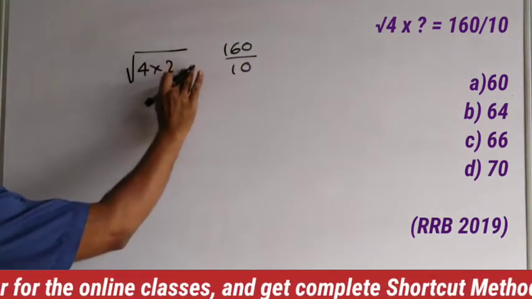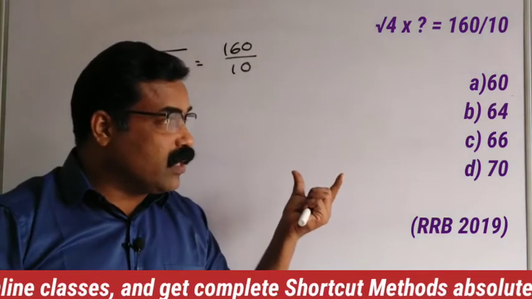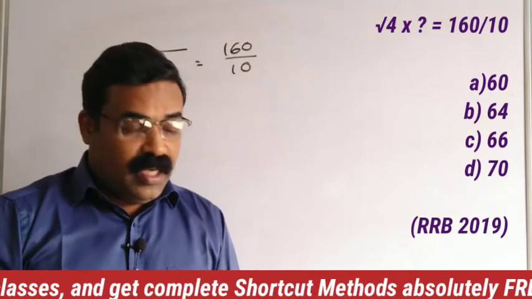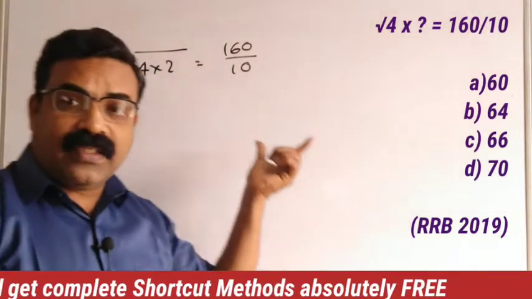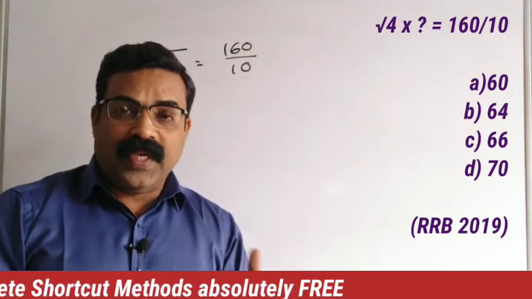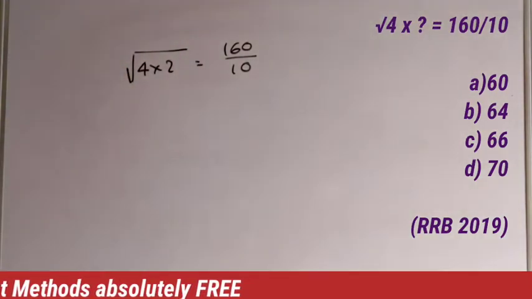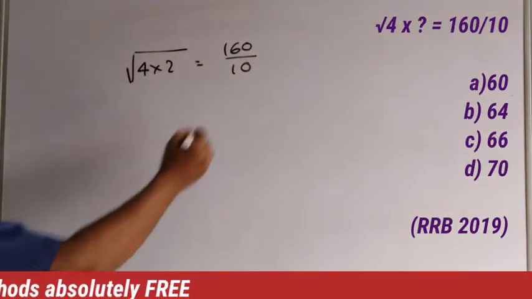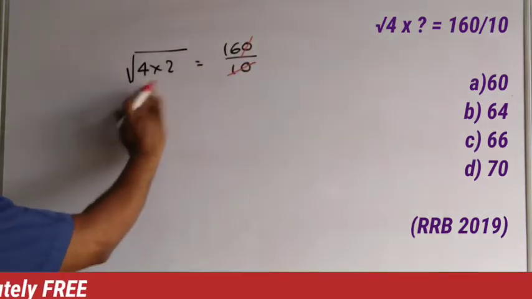You need to find out what will come in place of the question mark, and find the correct option from the given options. Again I am telling you, if you start solving the left hand side and right hand side, definitely you will get the answer. What is the easy method for this type of question? Here you can just cut the 10 and 0, and it becomes 16. Now square both the sides.